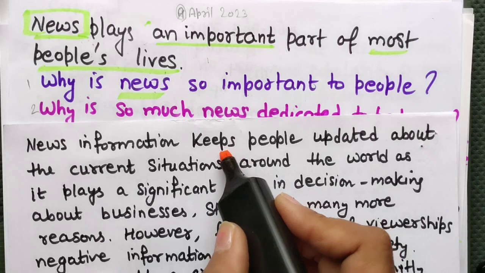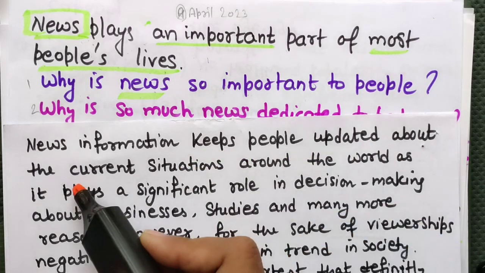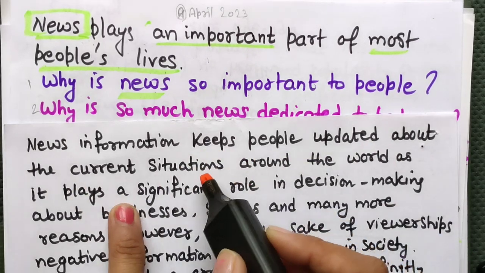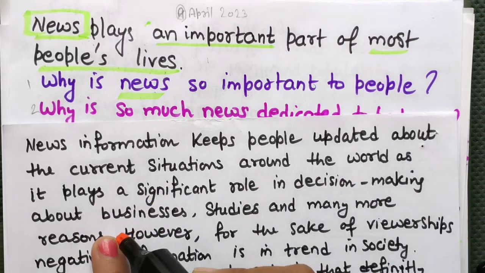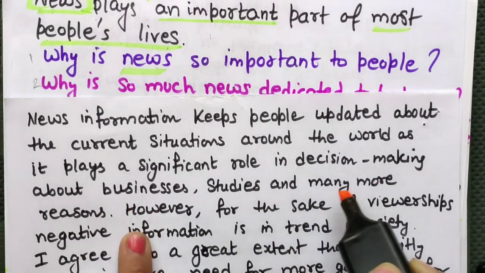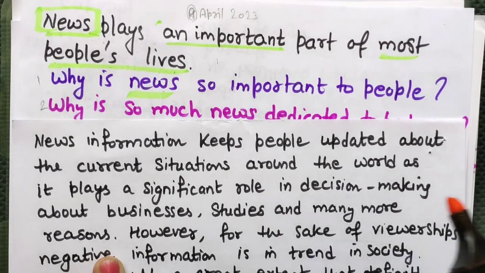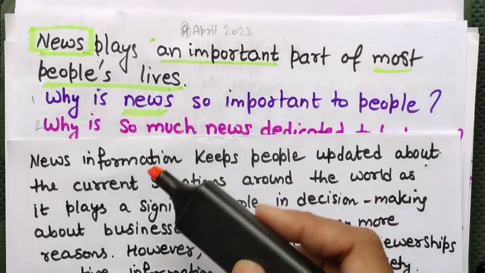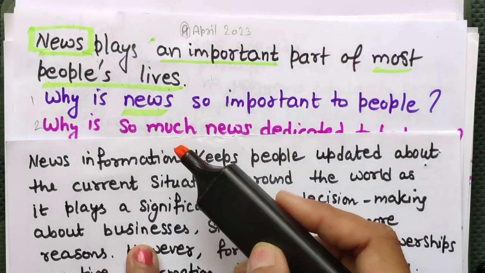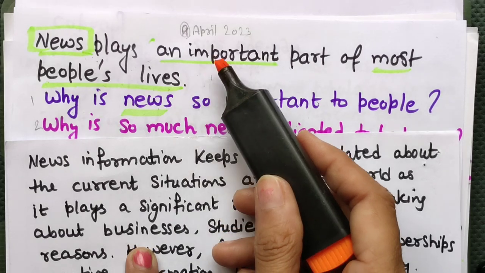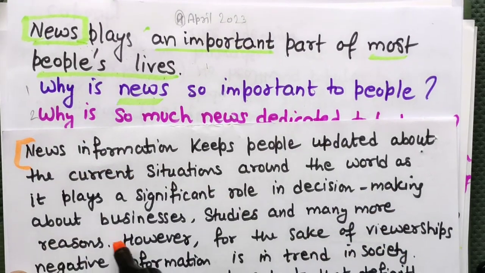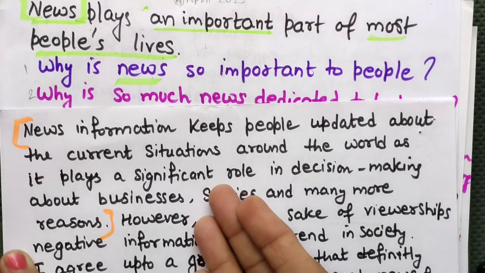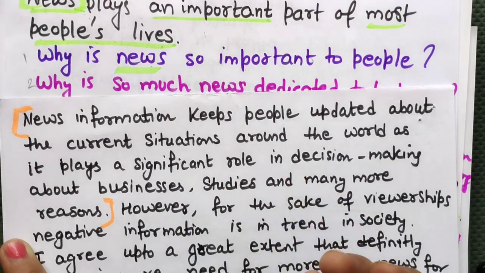News information keeps people updated about the current scenarios, current situations around the world, as it plays a significant role in decision making about businesses, studies, and many more reasons. So I have combined its reason also, why news is important, and the paraphrasing of the question statement also. From here to here I have just paraphrased along with the reasons.